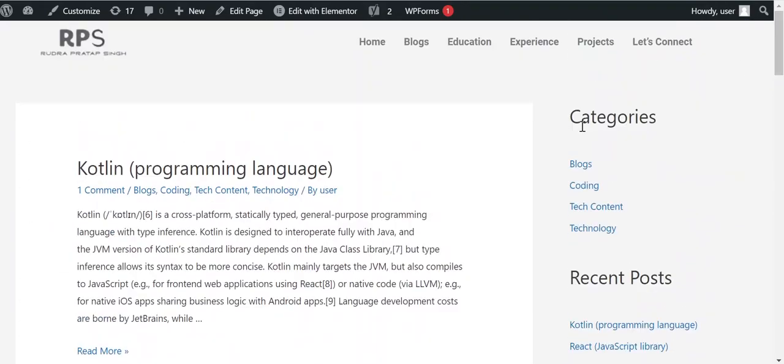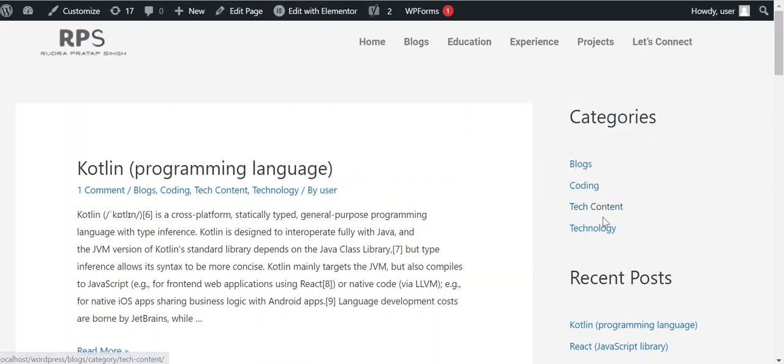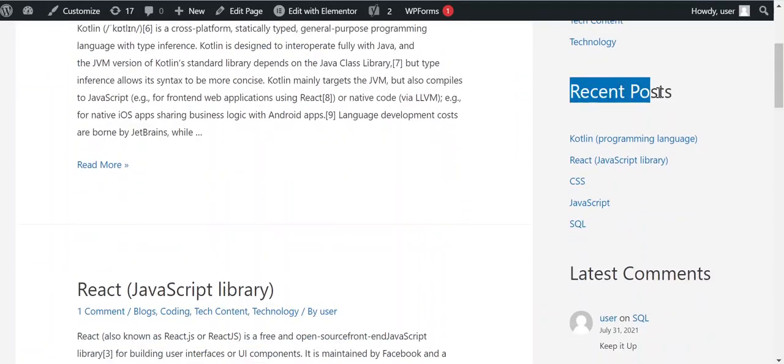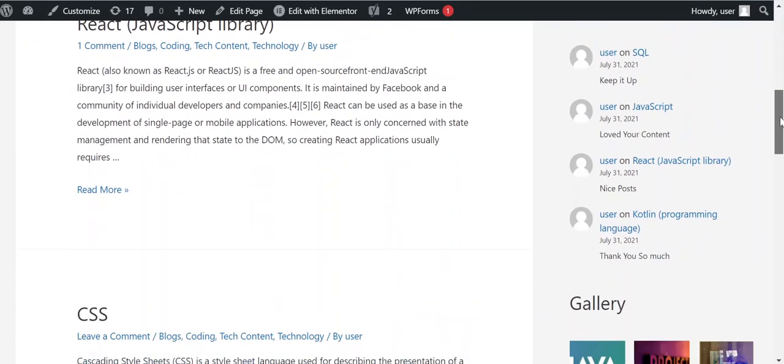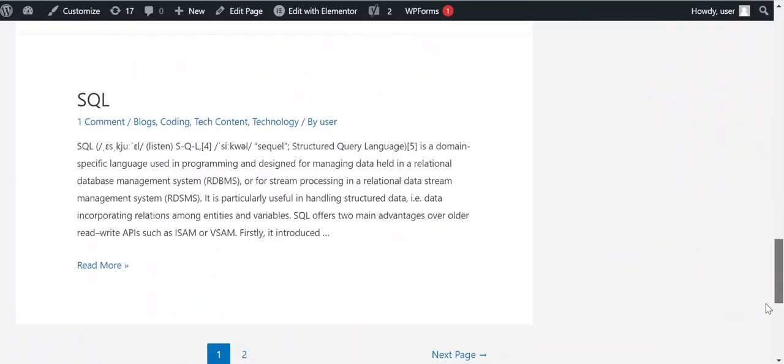On the right side, you can see the categories I am writing on, like blogs, coding, tech content, and technology. These are my recent posts from the last 2 to 5 days. These are the latest comments I've got on my blogs. And this is the gallery. We can include a gallery if we want; if you don't want it, we don't need it. The gallery contains all the pictures that we have used on our website.